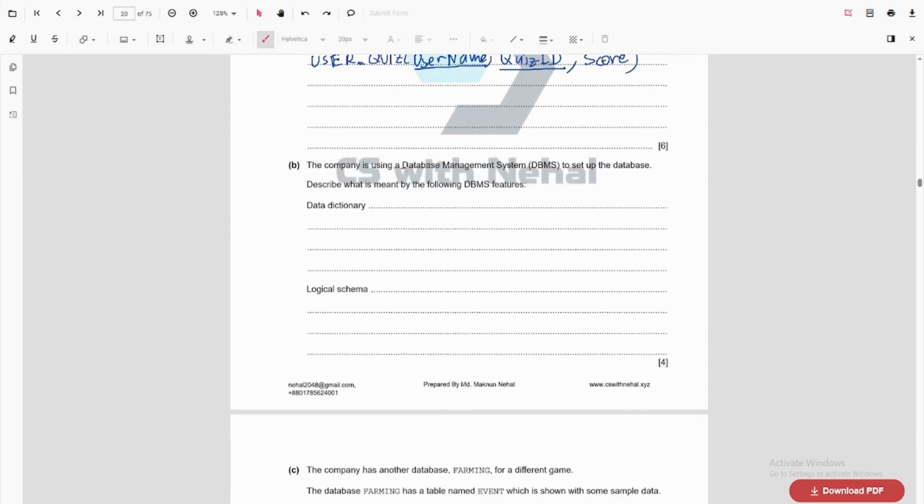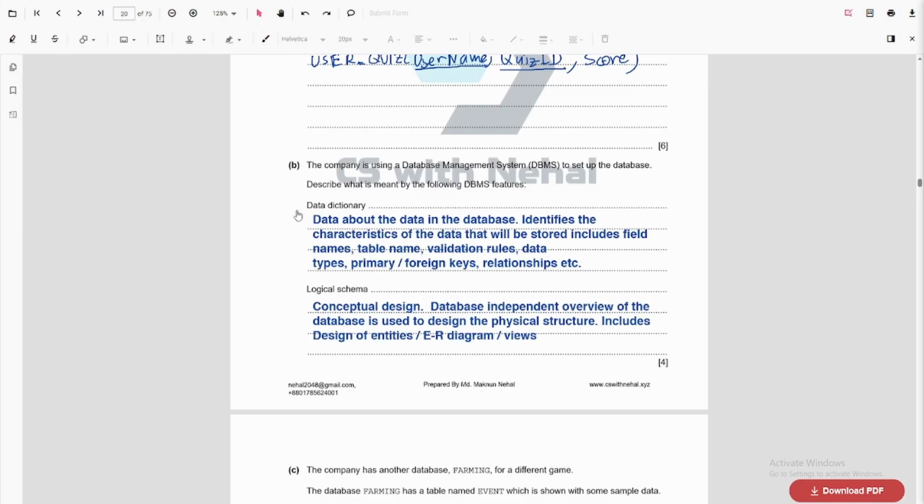The company is using a database management system to set up the database. Describe what is meant by the following features. So the data dictionary stores data about the data in the database, identifies the characteristics of the data that will be stored, including the field name, table name, validation, data type, primary or foreign key, and the relationships. Then in the logical schema, we store the conceptual design. It is a database independent overview of the database used to design the physical structure, and includes design of entities, diagrams, and views.